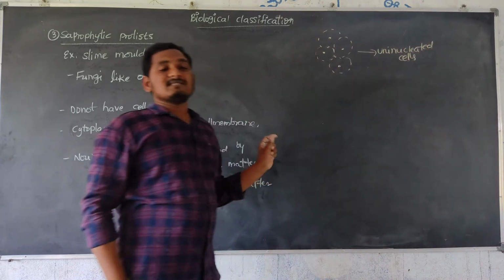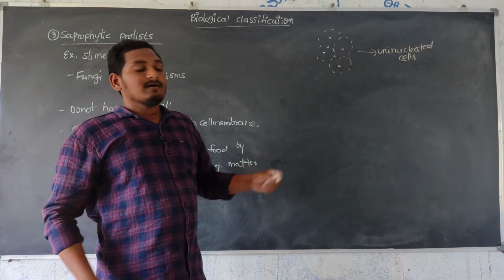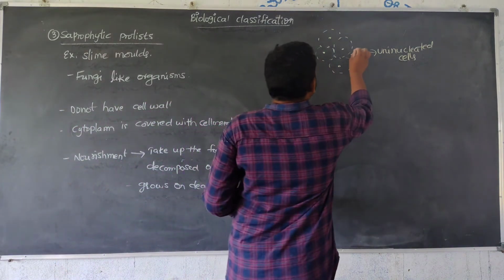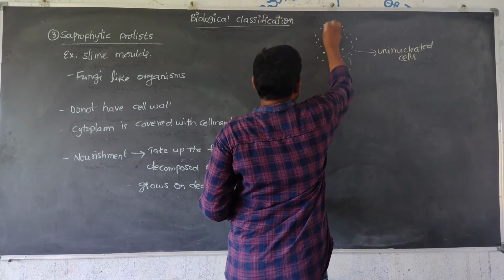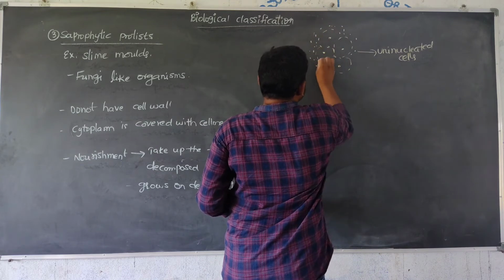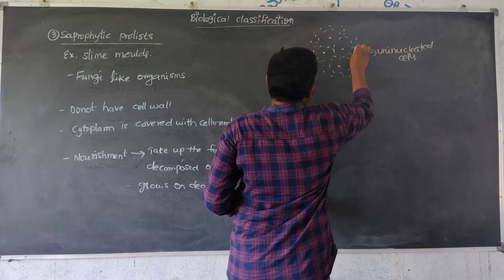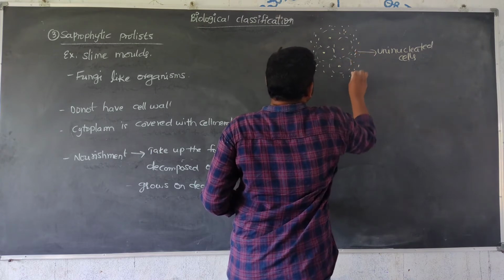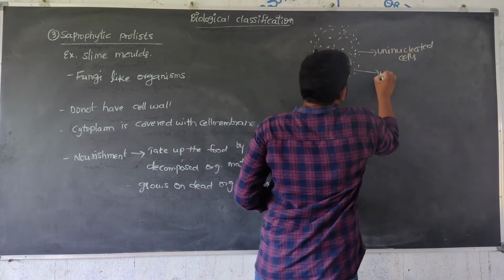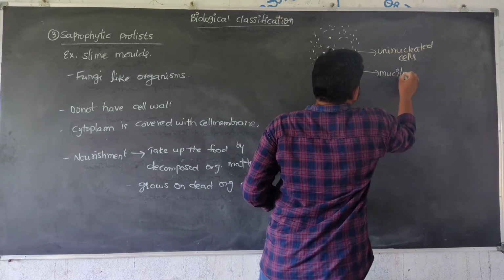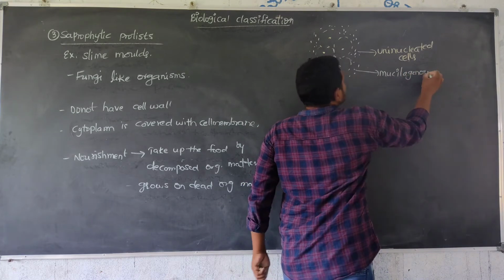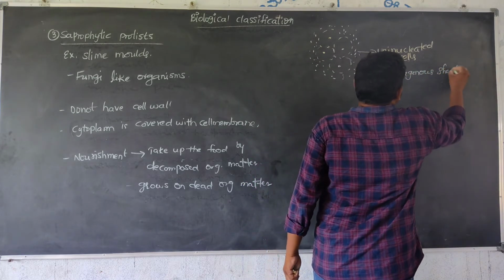These uninucleated cells come closer and are enclosed or surrounded by a mucilaginous sheath. So this blue colored one is the mucilaginous sheath.